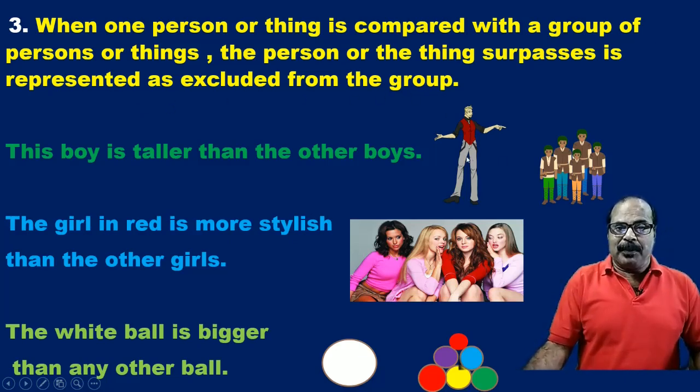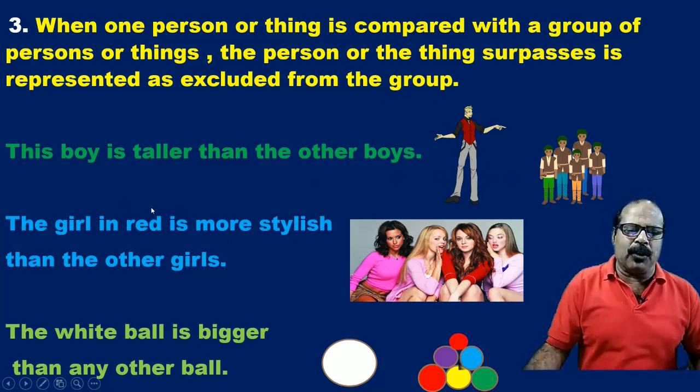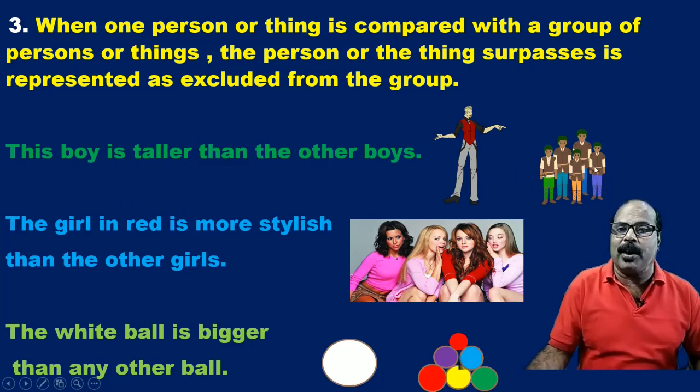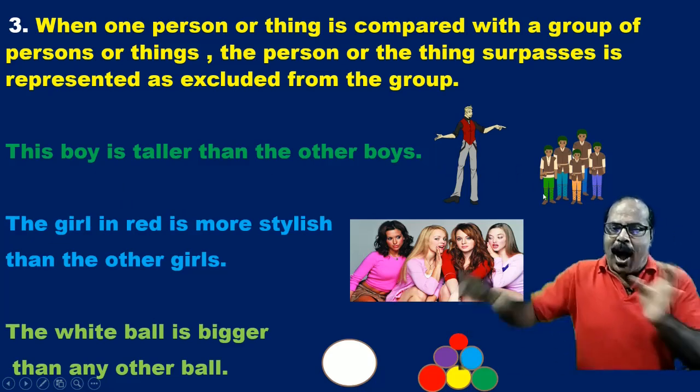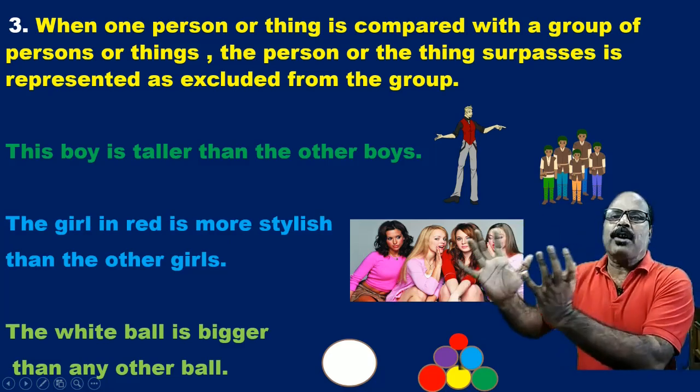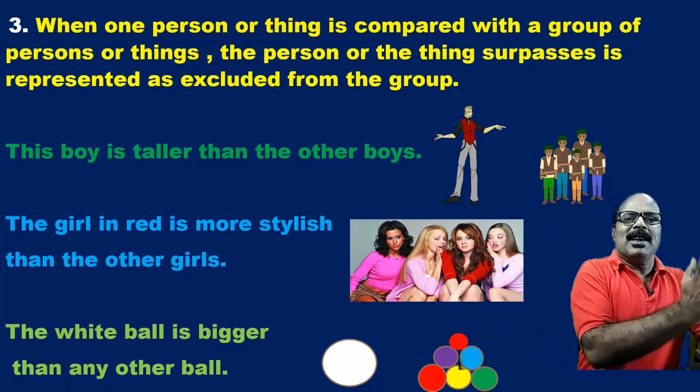This boy is not within the group. He is excluded from the group. This boy is taller than the other boys. So other boys form a group, and this boy is a separate entity.